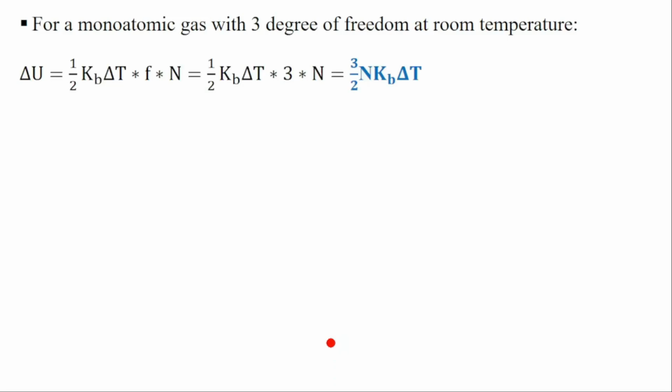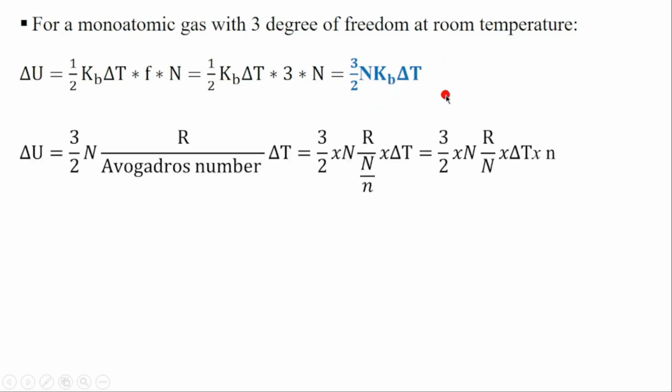So that was the relation between the degree of freedom and the internal energy. For a monoatomic gas with 3 degrees of freedom at room temperature, the internal energy is equal to 1/2 kB dT times the degrees of freedom, which is 3. So then it will have 3/2 N kB dT. Here N is the number of atoms or number of molecules.